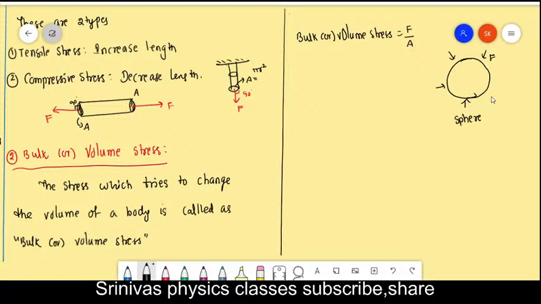This force is always perpendicular to the surface, and this force acts on the surface area of the sphere. At the moment the sphere volume is decreased, the sphere size will be decreased. Now this is the new sphere. Initial volume is V. Final volume is V minus delta V. The volume is decreased. Force per surface area is called the stress. This stress is trying to decrease the volume of the body, and that is called the